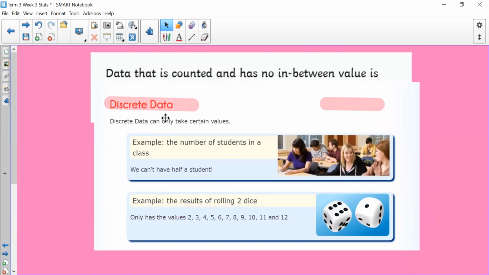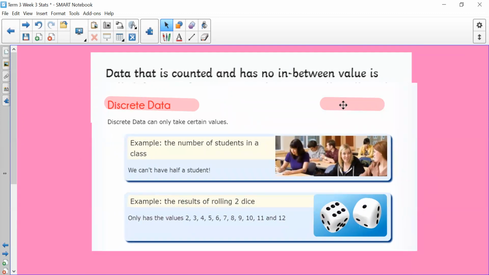Discrete data can only take certain values. So for example, the number of students in a class. You can't have half a student. It is a certain number. Another example is the results of rolling 2 dice. These are the only answers you can have. No half numbers.